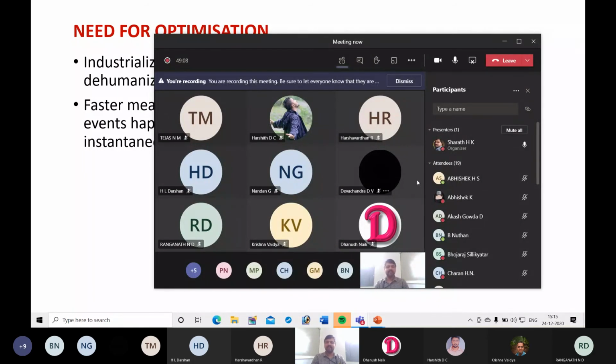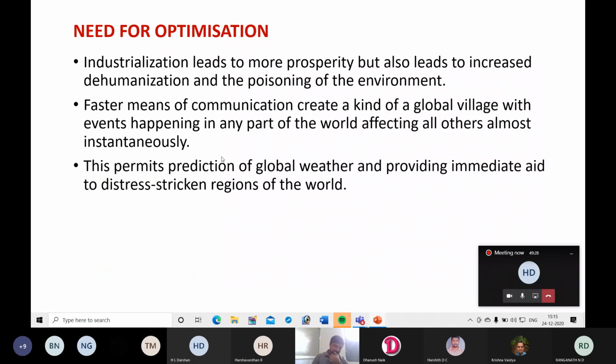So we have many mechanisms to have good communication with people around the world, and a number of ways to get connected. That's why if something happens in the US or the UK, we are worried.